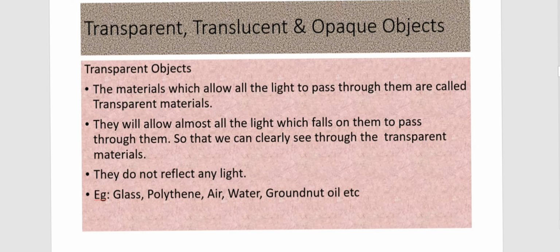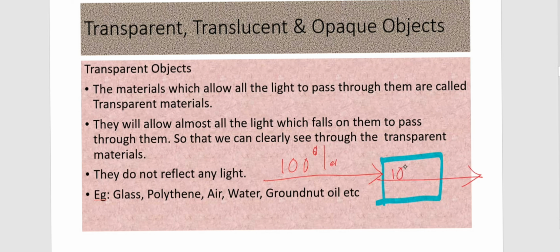Transparent means which allows all the light to pass through. I'll draw one diagram, then it will be more clear. Just imagine this is the object. The light is passing through. If 100% of light is passing through the object, it is called a transparent object. So the transmission rate is 100%.